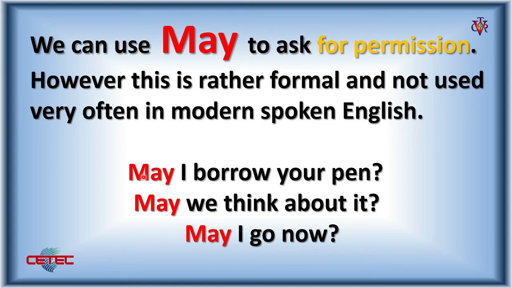Example: May I borrow your pen? May we think about it? May I go now? This use of may is only for permission, and the sentence starts with may. Let's see other examples.